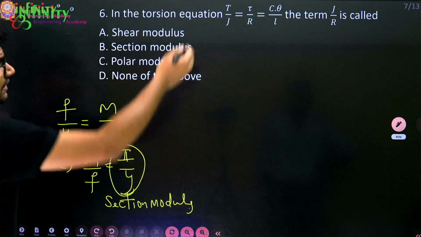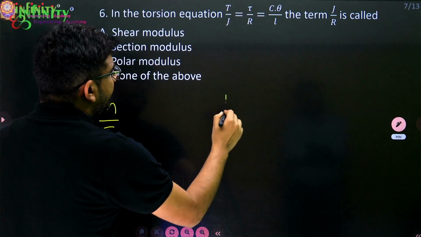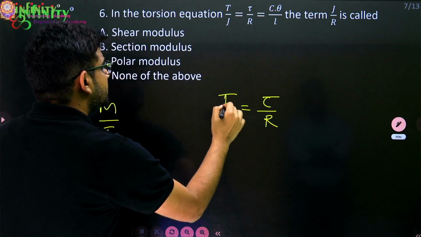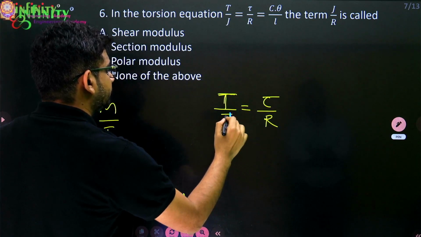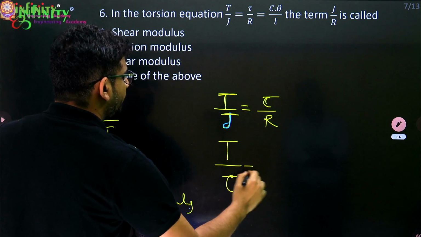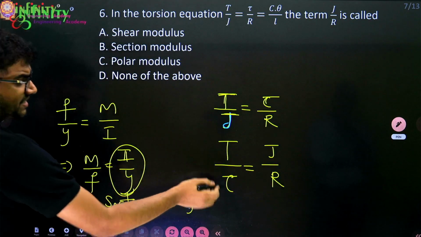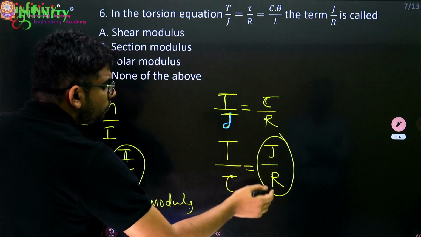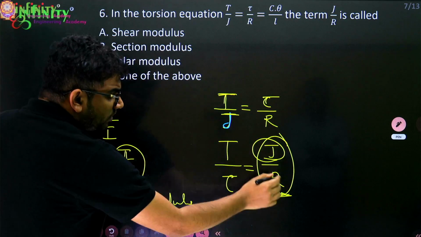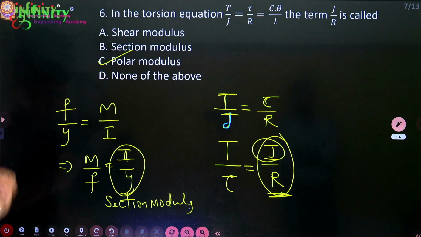But if you take the torsional equation, T by J equal to tau by R, that can be written as T by tau equal to J by R. Torsion moment divided by stresses is equal to J by R. Here J is the polar moment of inertia, so this term is called as polar modulus. So that is the answer.